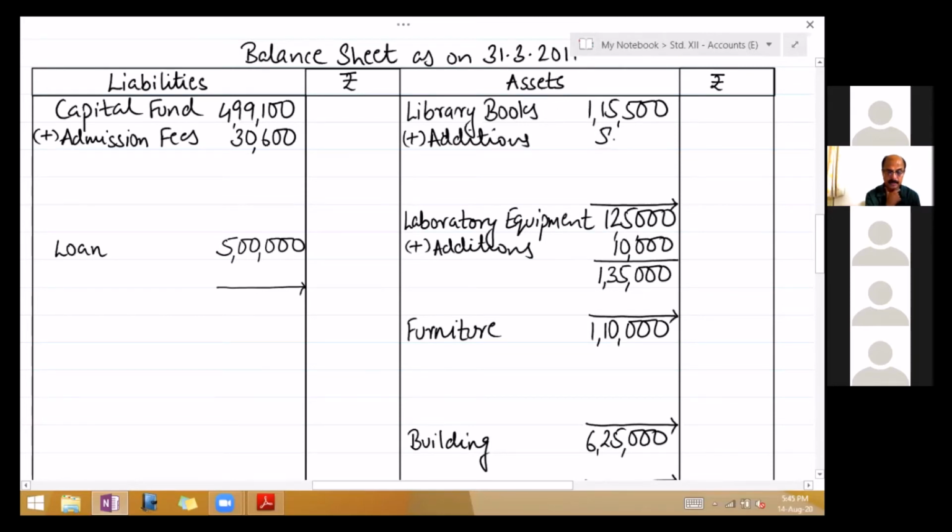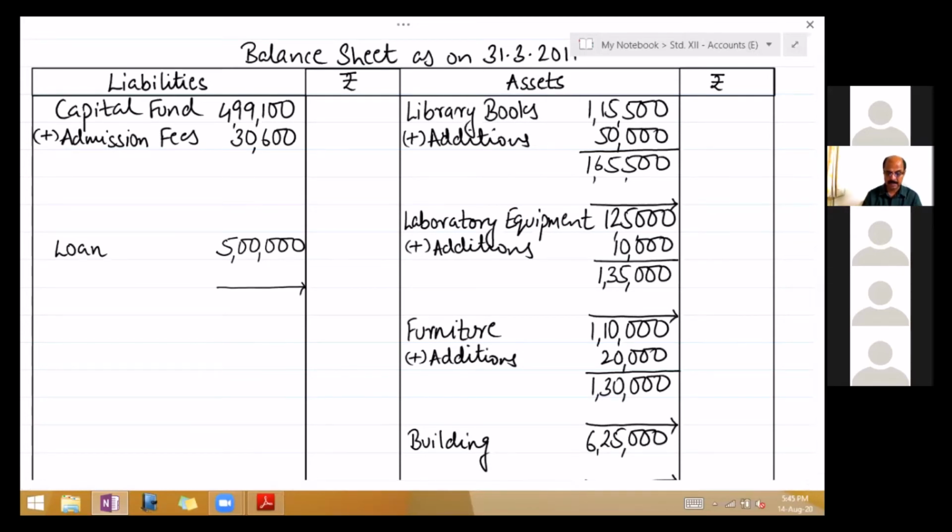Add, 165,500. Next, furniture purchased, add to furniture 20,000. Total 130. Okay, so students, you purchased 3 assets and you added them to your assets.